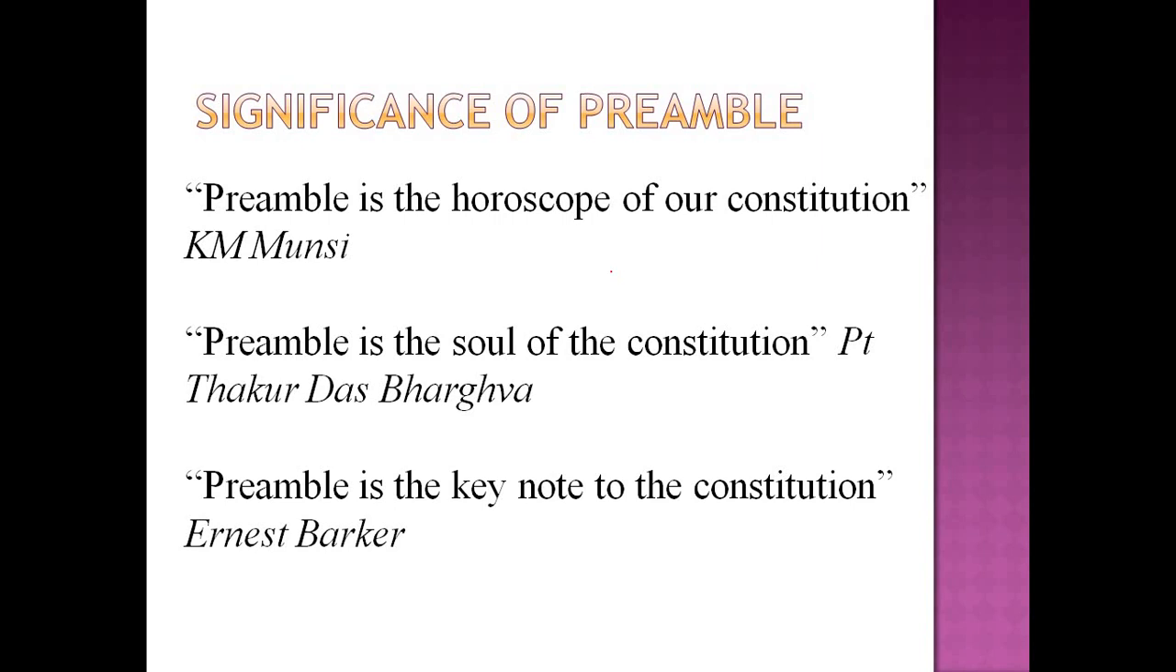So finally, this is the significance of the Preamble. What is the importance of the Preamble, or why do we have it? K.M. Munshi, who was a member of the Constituent Assembly, says that the Preamble is the horoscope of our Constitution. What does horoscope mean? Nothing but the overall picture of the Constitution. The Preamble gives you the overall nature of the Constitution. That's why he called it a horoscope.